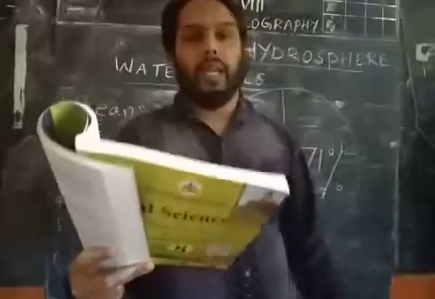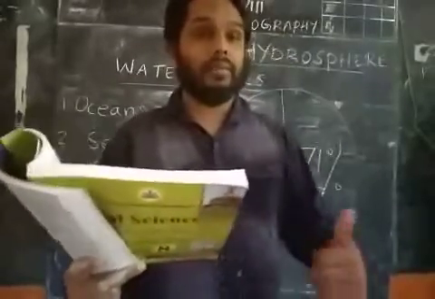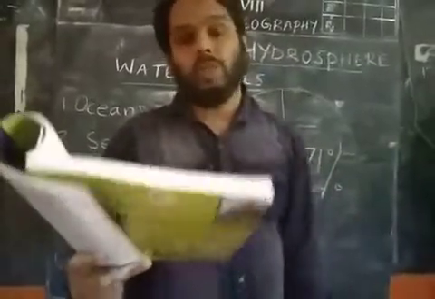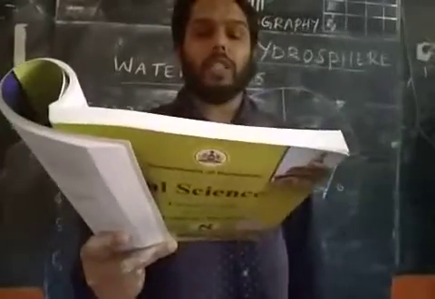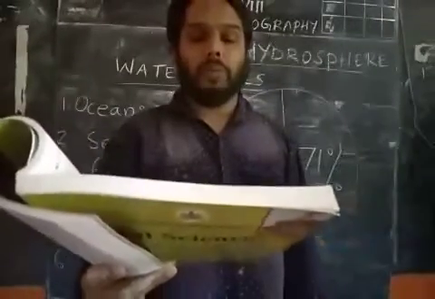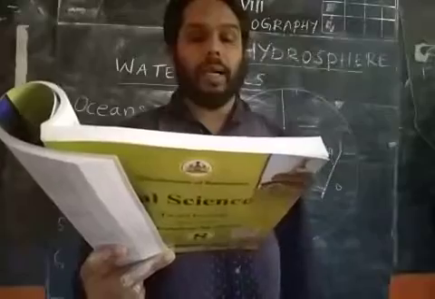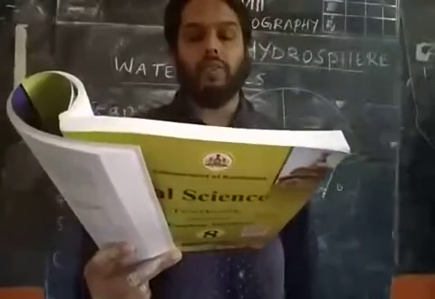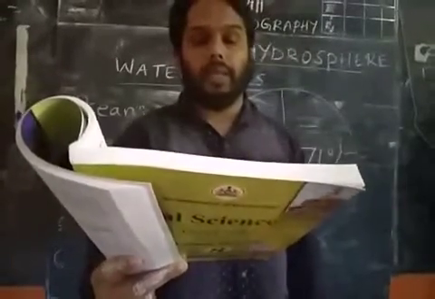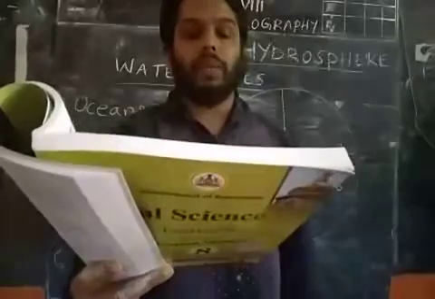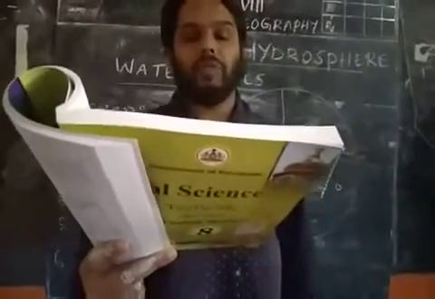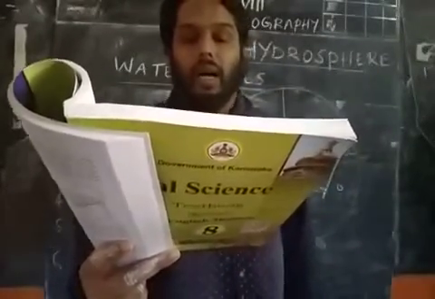Next is Bay. We can see a bay in India on the east side, that is the Bay of Bengal. Bays are small semicircular water bodies partially surrounded by land. The depth, extent and size of bays vary from one to another. Examples: the Bay of Bengal, the Bay of Biscay, the Bay of Fundy and Hudson Bay.